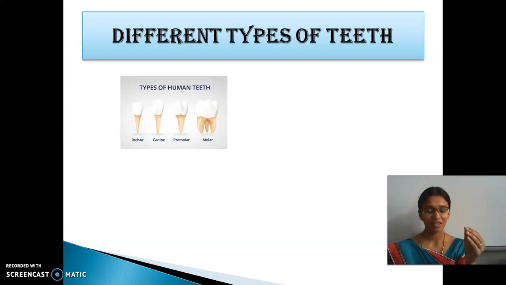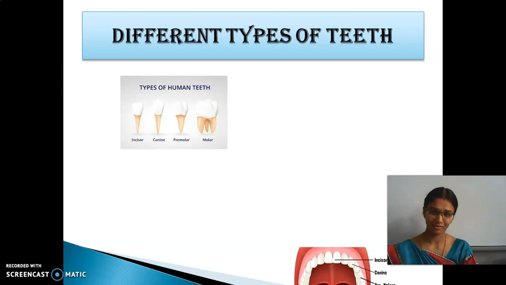Yes. So the teeth which we have in childhood are called milk teeth. So it will be 20 teeth, 10 in the lower jaw and 10 in the upper jaw. So when we grow up, how many teeth are there in total? 32 teeth. So they are called permanent teeth.